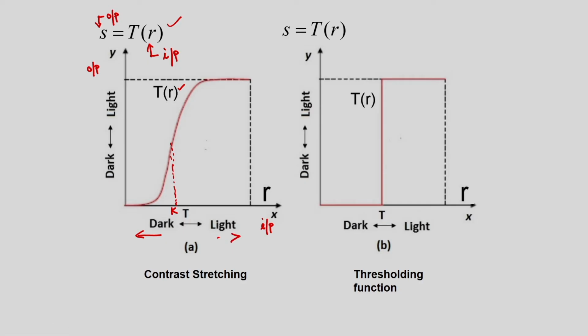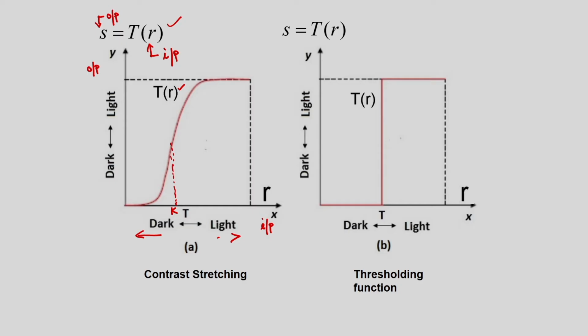The values of r, that is the input values lower than the threshold value k, are compressed by the transformation function into a narrow range of s towards dark, and the opposite is true for values of r higher than k. So, this is the function of contrast stretching.